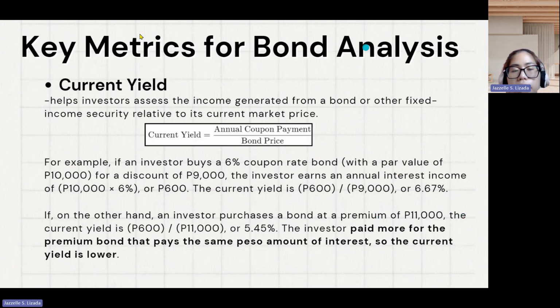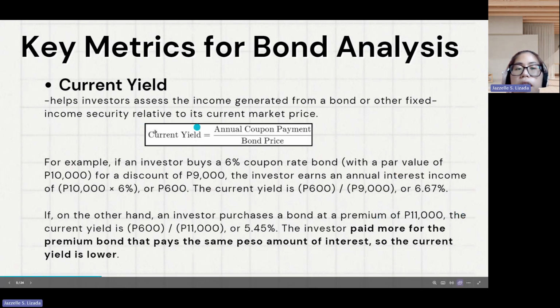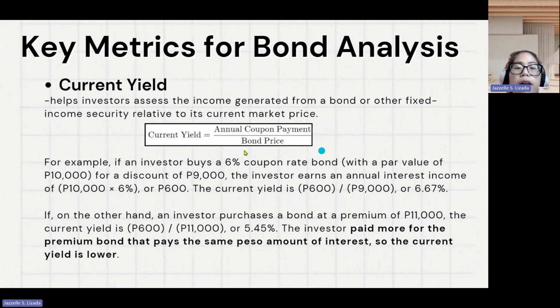So why does the investor need to know the current yield of their bond? So first, for income assessment. Knowing the current yield will help investors to measure how much income they will receive from the bond relative to what they would pay for it today. Then also, it can help them with decisions about investment comparison. This allows them to choose better